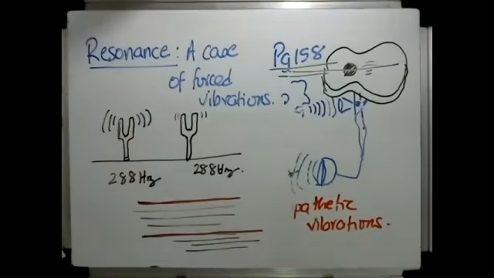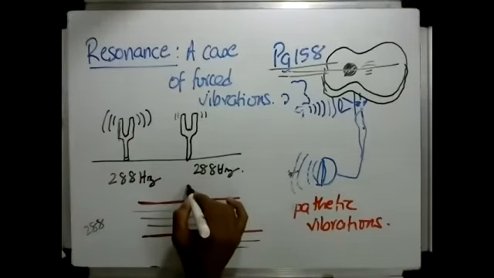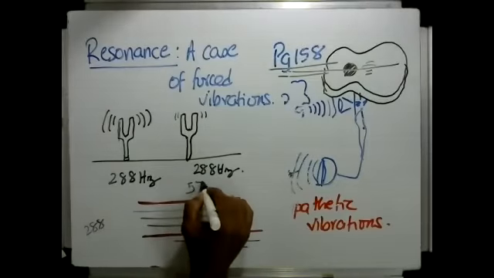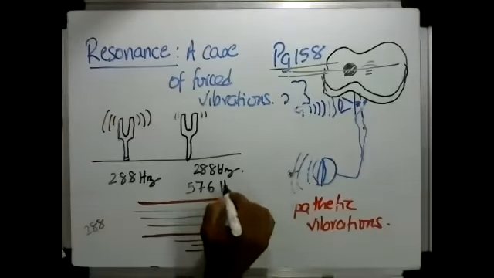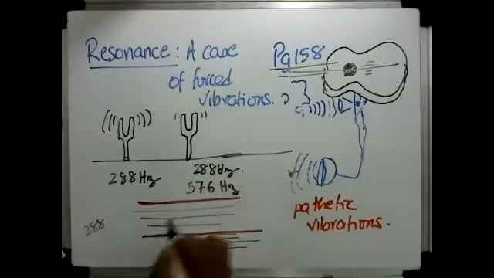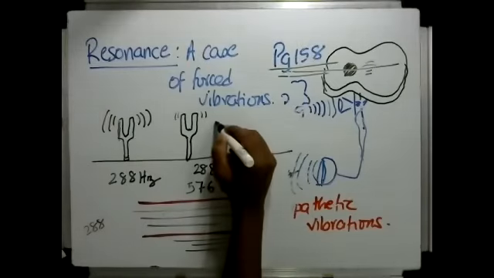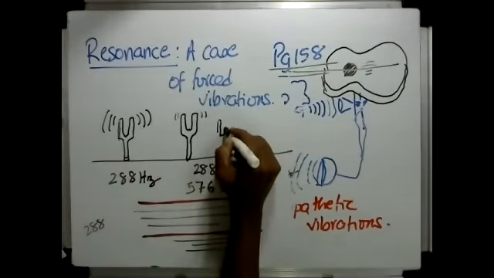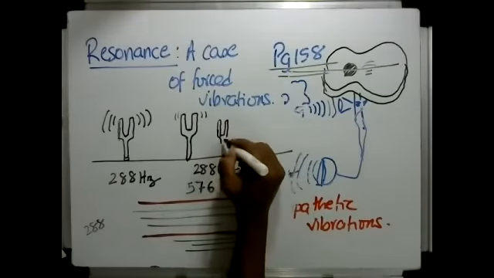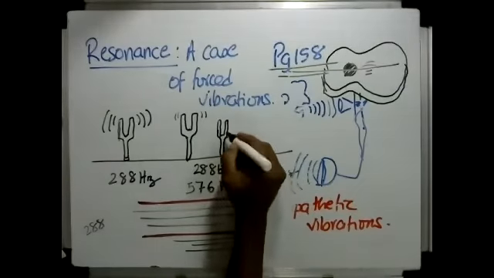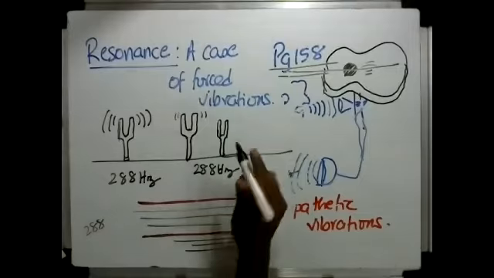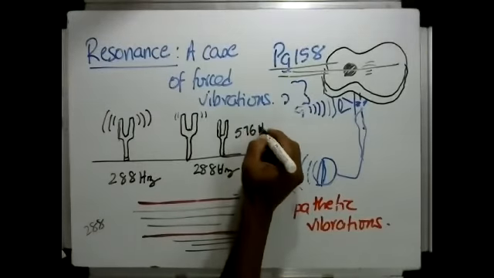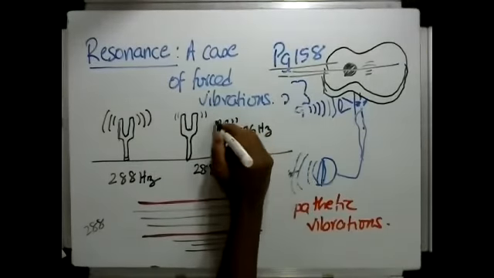What is double of 288? 576. Okay, so if I have a tuning fork of frequency 576 hertz also in the vicinity, it doesn't have to be the same, it has to be in harmony. So this is the tuning fork with 576 hertz. You will find that this also starts vibrating.